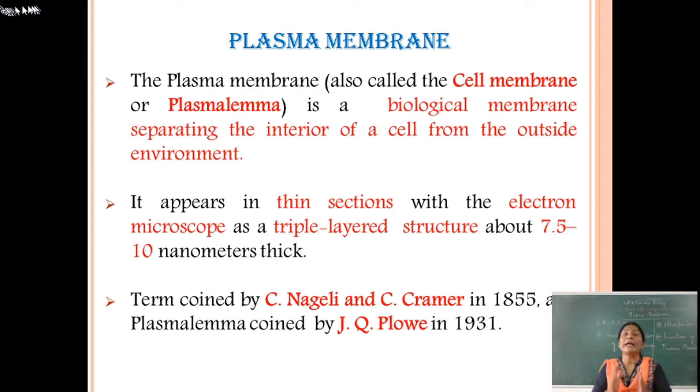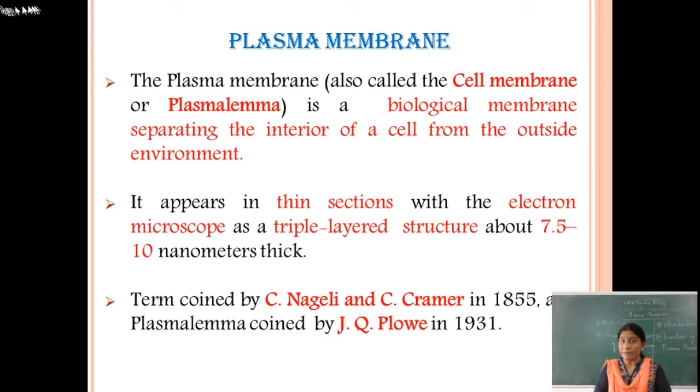It is nothing but a biological membrane which separates the interior of the cell from the outside environment. It appears in thin section under the electron microscope as a triple layer structure with a 7.5 to 10 nanometer thickness.